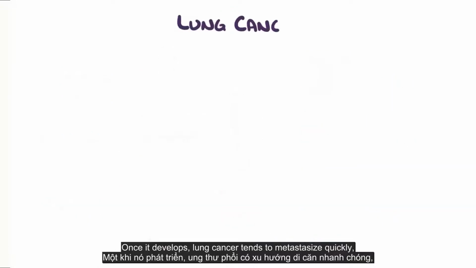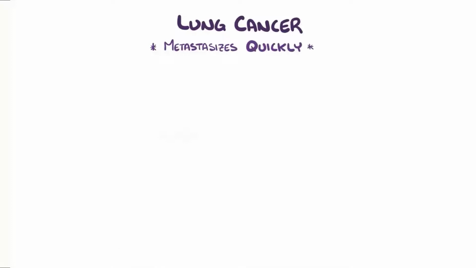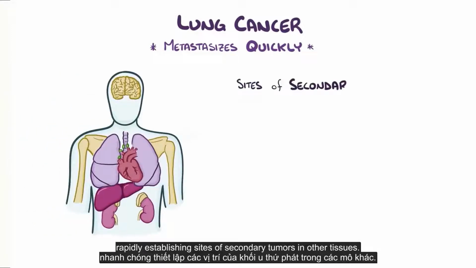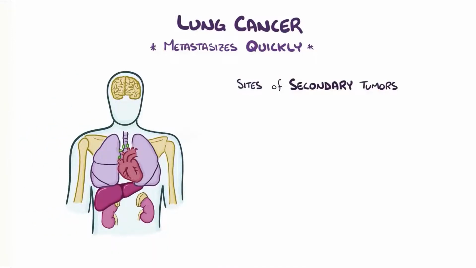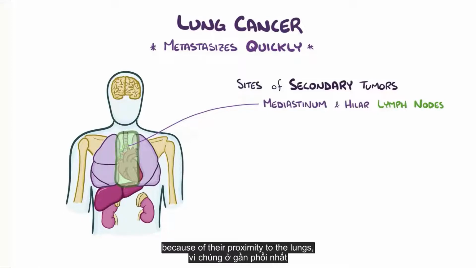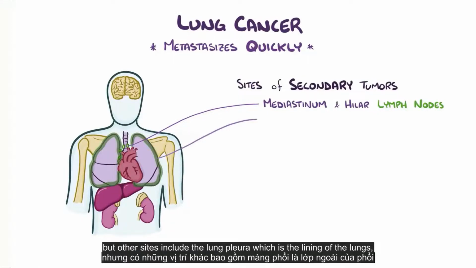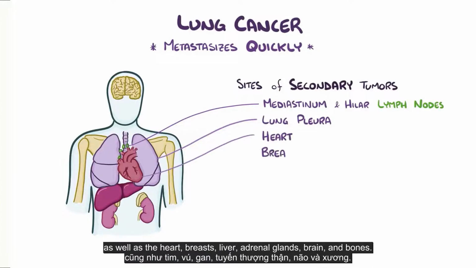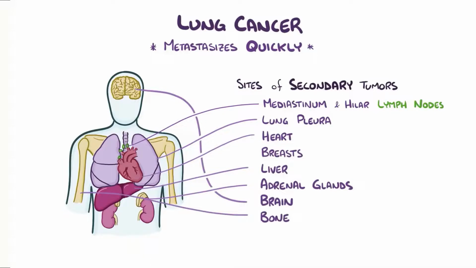Once it develops, lung cancer tends to metastasize quickly, rapidly establishing sites of secondary tumors in other tissues. Tissues particularly at risk as a secondary site are the mediastinum and hilar lymph nodes because of their proximity to the lungs. But other sites include the lung pleura, which is the lining of the lungs, as well as the heart, breasts, liver, adrenal glands, brain, and bones.